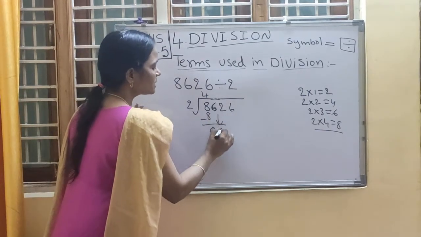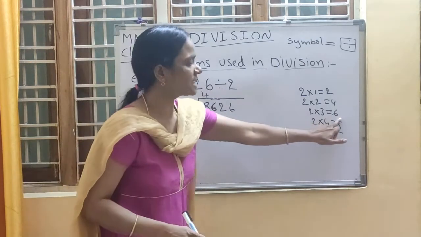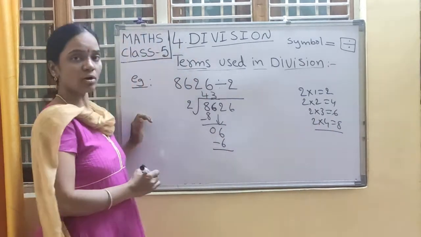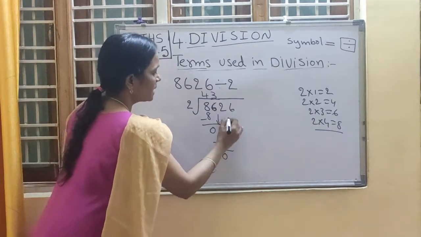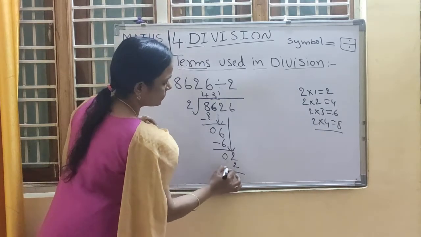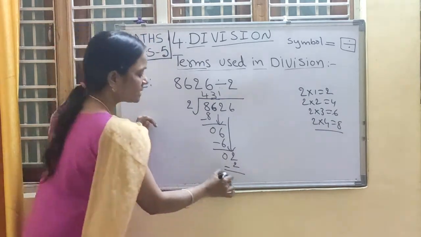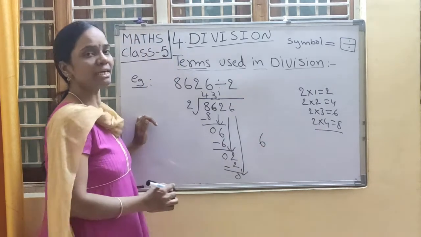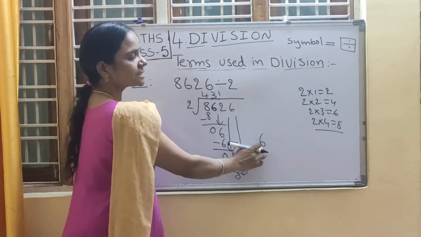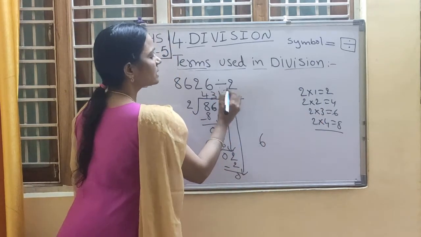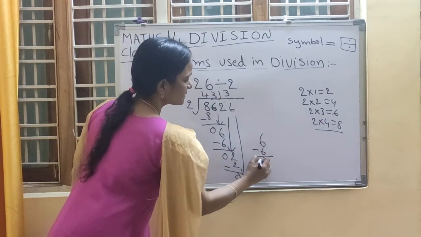Now bring down 6. 2 table, 2 3s are 6. So up, write down 3, down, write down 6. 6 minus 6, how much children? 0. Next bring down 2. 2 1s are 2. 2 minus 2 is 0. Next bring down 6. I am writing here, there is no place. Next 2 table, when do you get 6? Very good. 2 3s are 6. So up, write down 3, down, write down 6. 6 minus 6 is 0.